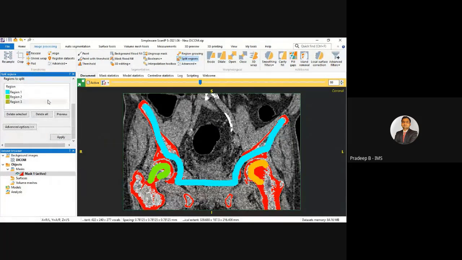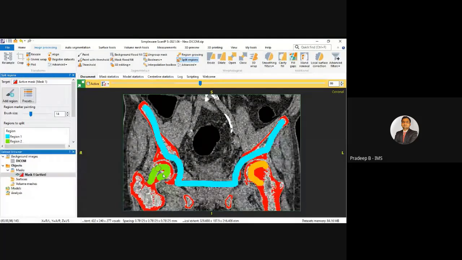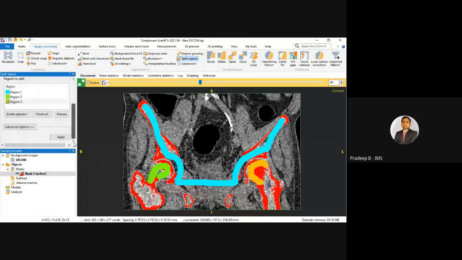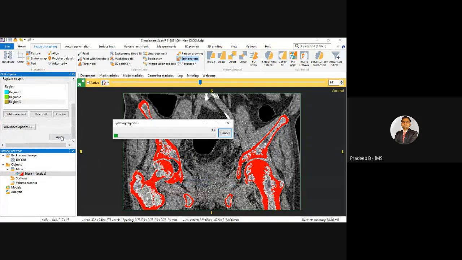So it is using an algorithm for that. It has just selected that distance. It will split the two different anatomies based on the distance between the two anatomies, just the minimum distance. Okay, and just click apply.